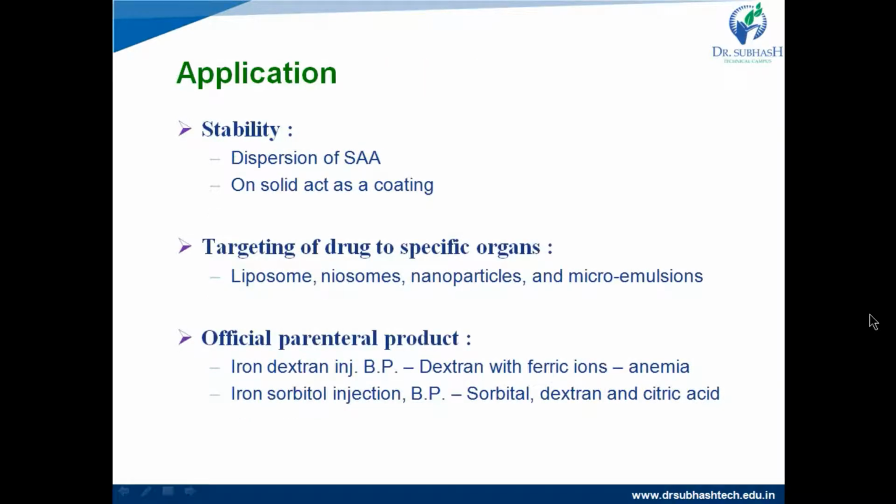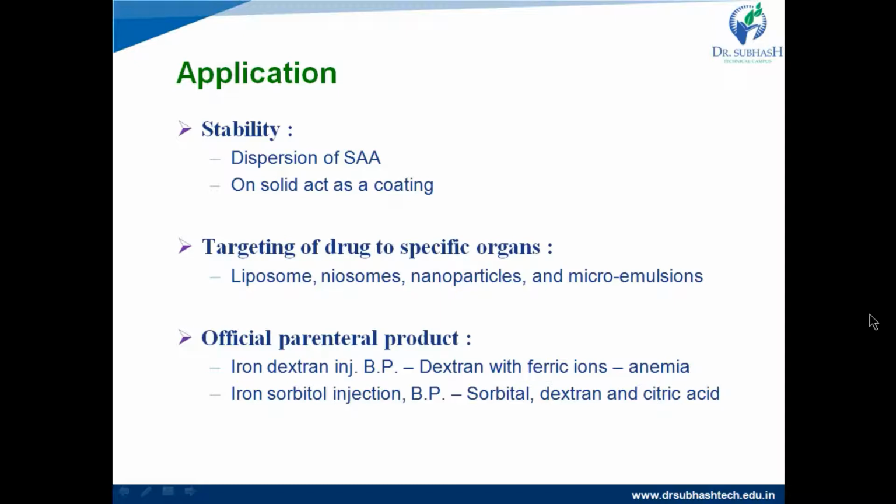Then stability. We can use a dispersion of surface active agent to improve the stability of liquid dosage forms, and on solids it can act as a coating, especially in case of tablets and granules.